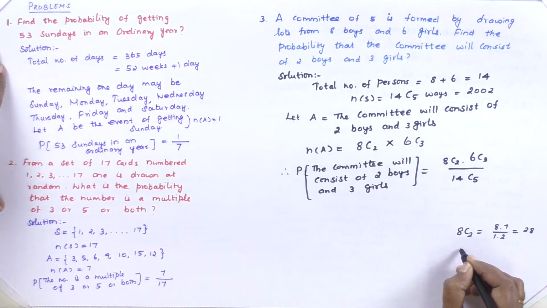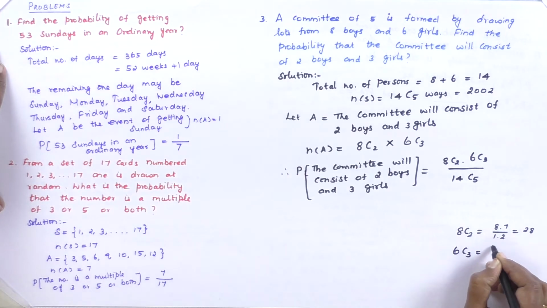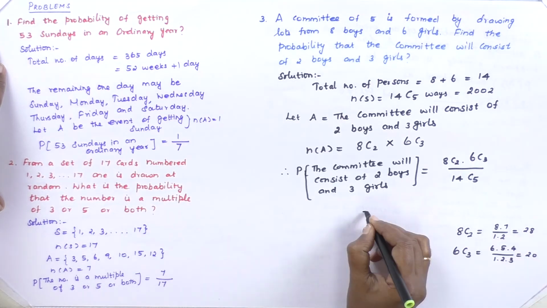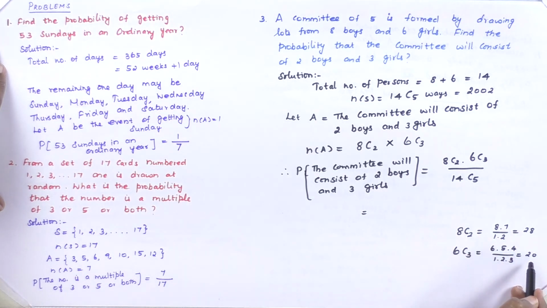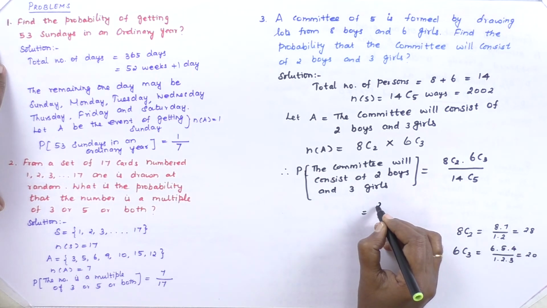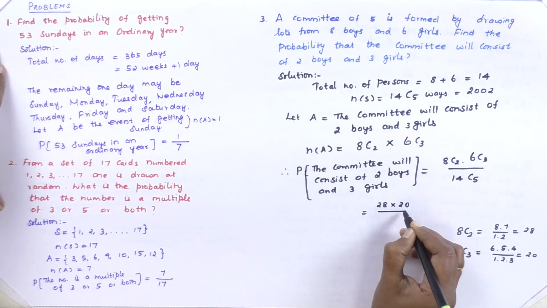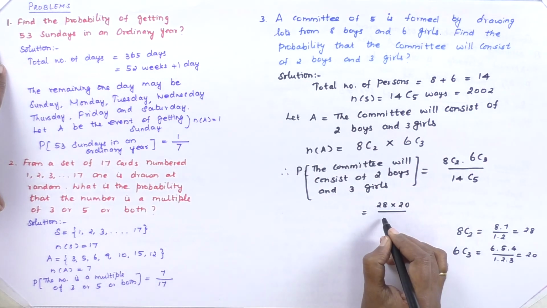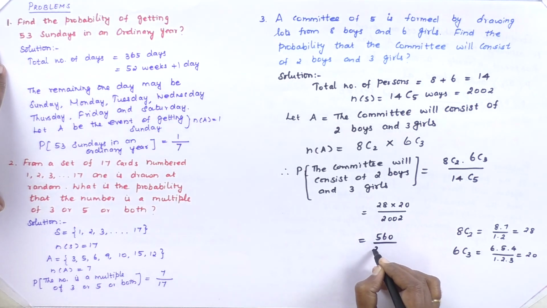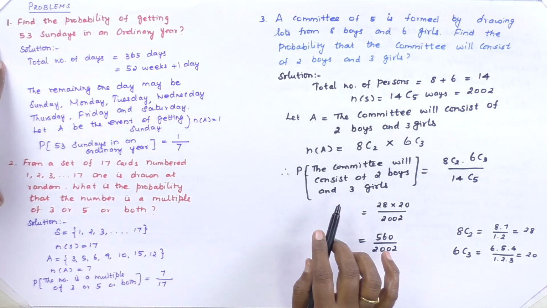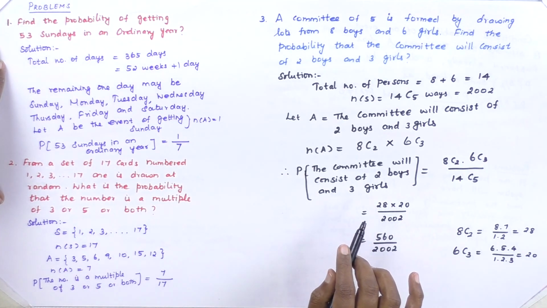That is 28. Similarly, 6C3 is 20. Therefore, the product of these two, 28 into 20, divided by 14C5, which is 2002, gives 560 divided by 2002. Okay, this is the probability of forming a committee that will consist of 2 boys and 3 girls.